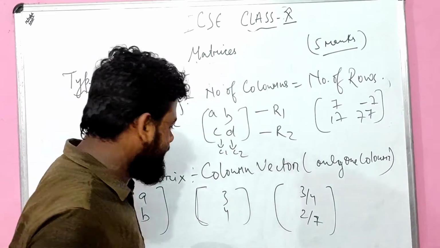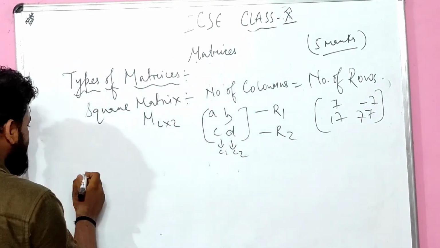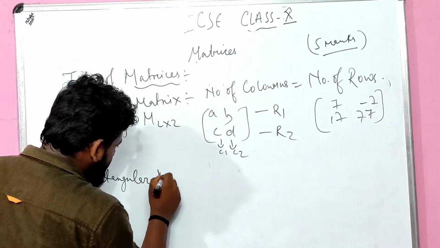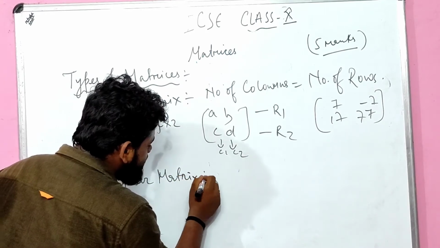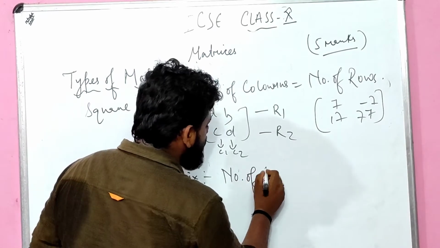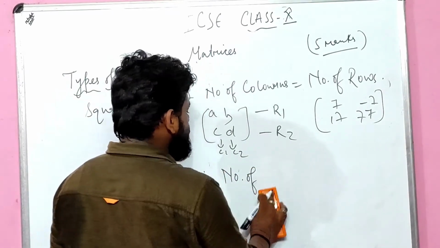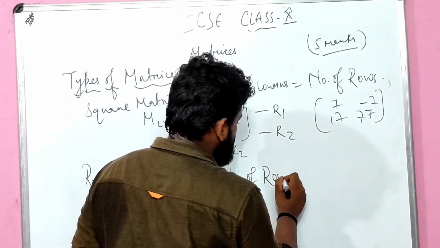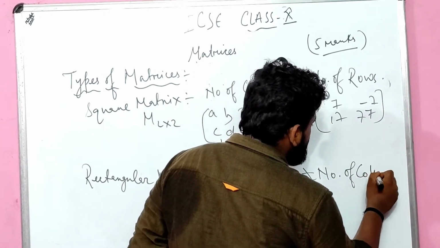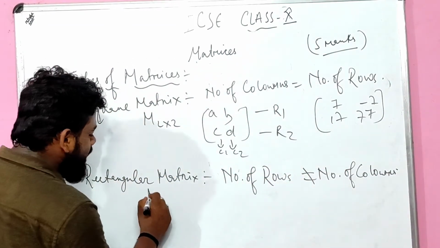Let us start with the rectangular matrix. See children, rectangular matrix. What is a rectangular matrix, children? A rectangular matrix is a matrix in which the number of rows is not equal to the number of columns. For example, let me write it down.